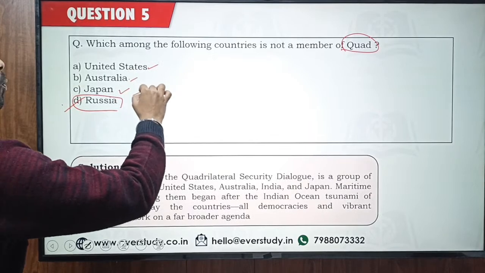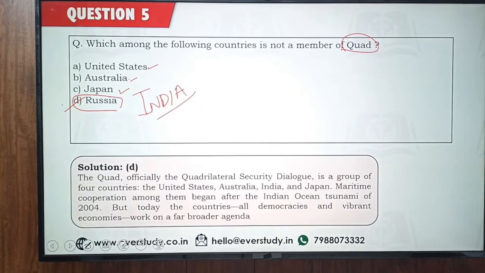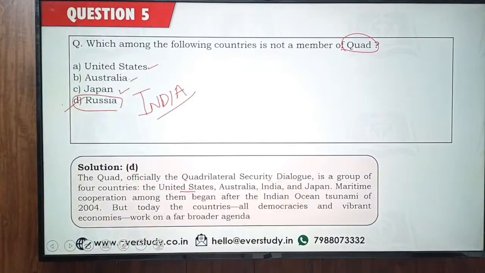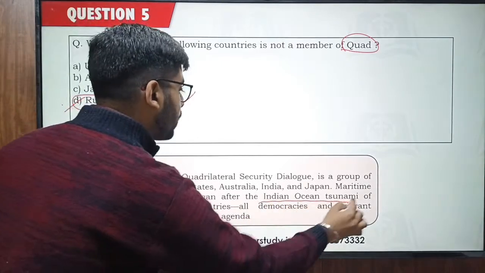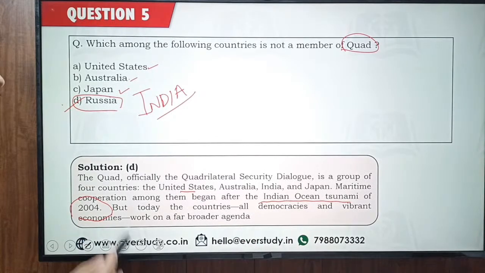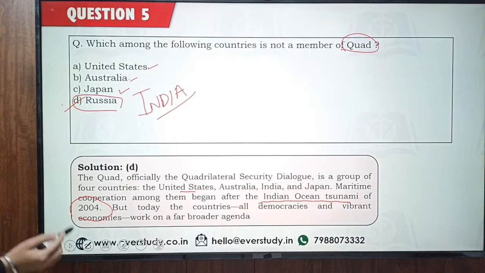This one more is India. Okay, so these four countries are part of the Quad. So Quad countries' names you have to remember. And one more thing you can remember is that their cooperation started from maritime cooperation. Their cooperation started after the Indian Ocean tsunami, after 2004. And now this cooperation is very broad. We are not only talking about maritime issues, we are talking about all the different sorts of issues as of today. So this is what you had to remember.